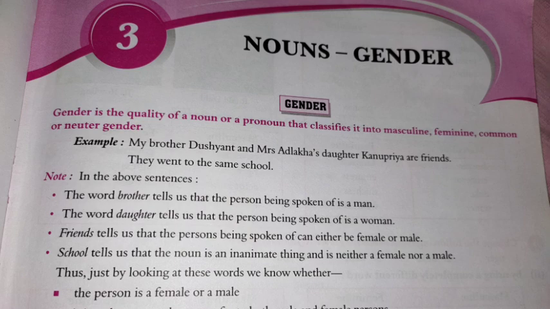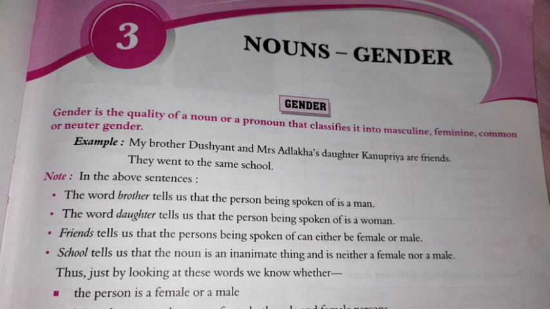Whenever you see the word brother, you will clearly understand that it denotes a male person. The word daughter tells us that the person being spoken of is a woman. So here also, if you see daughter, it denotes a female creature.